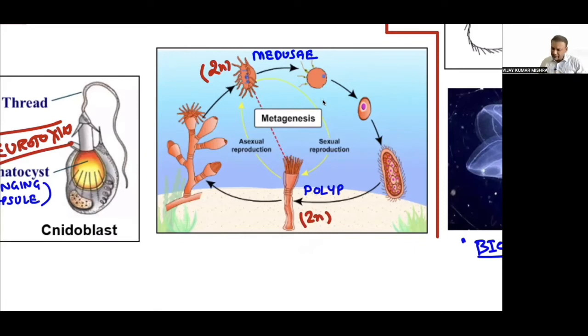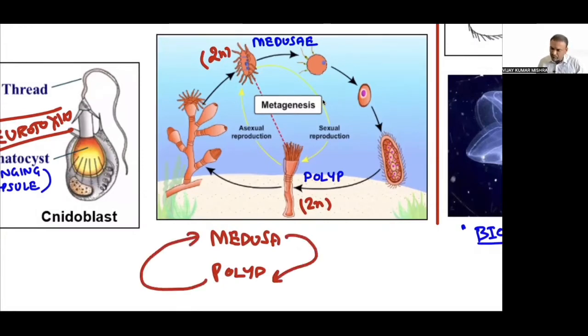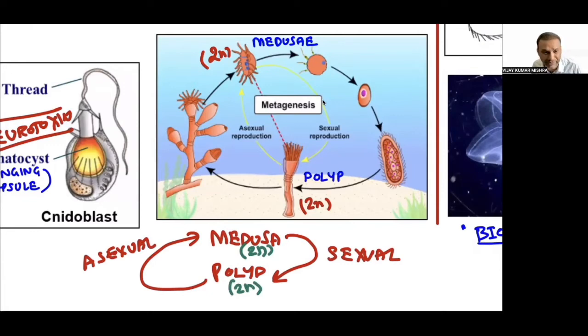of generation. In this alternation of generation, there is going to be medusa present and there will be polyp present. Polyp will give rise to medusa and medusa will give rise to polyp. They will give rise by asexual reproduction, and medusa by sexual reproduction. So there is no question of anything like haploid and diploid. This is also diploid and this is also diploid. I think this concept is clear.